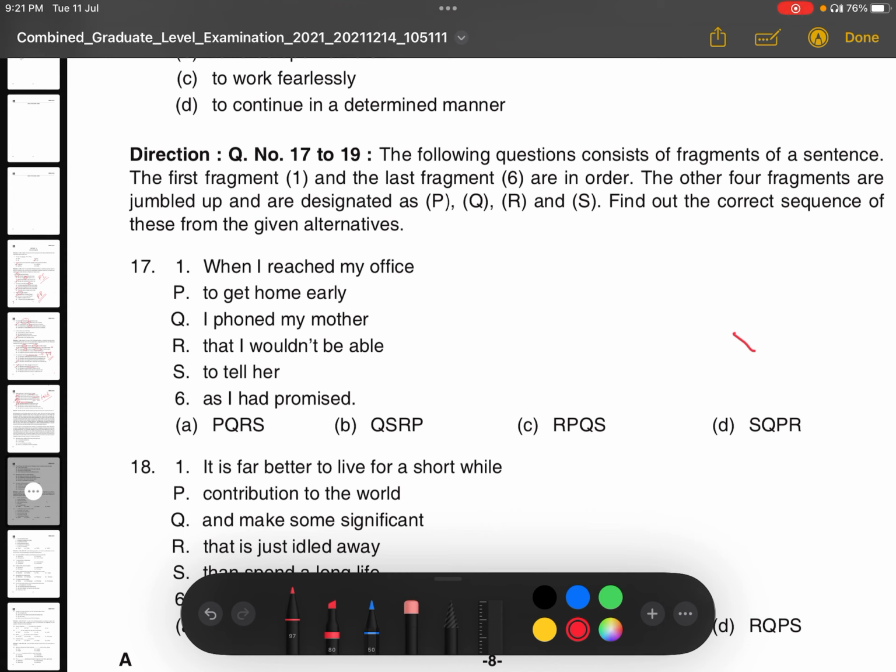When I reached my office, I phoned my mother to tell her that I would not be able to get home early as I had promised. Correct? This is the correct answer. So what is the option? QSRP. Okay, QSRP. Option B is the correct answer.